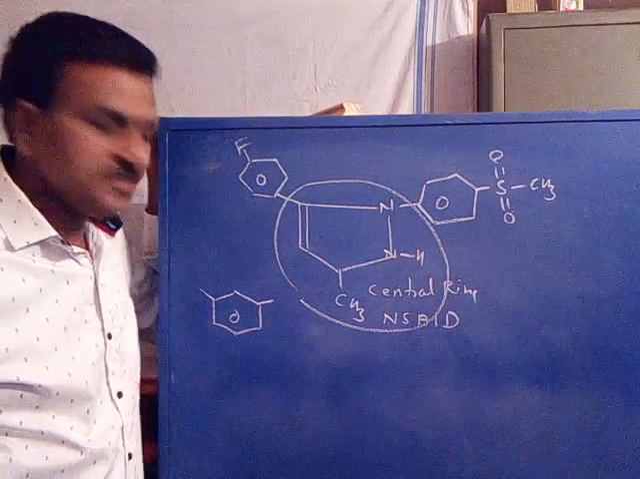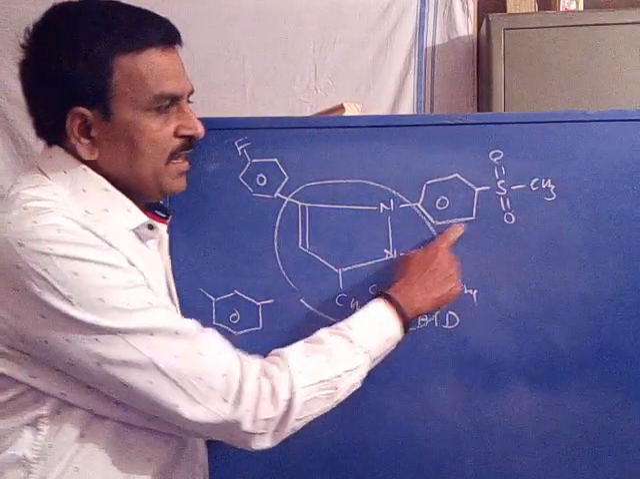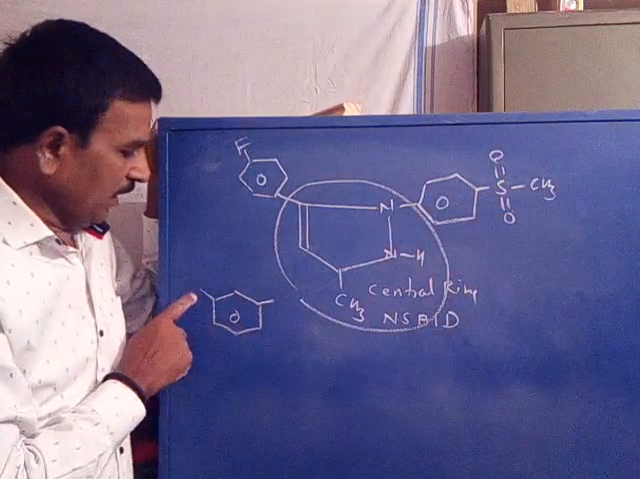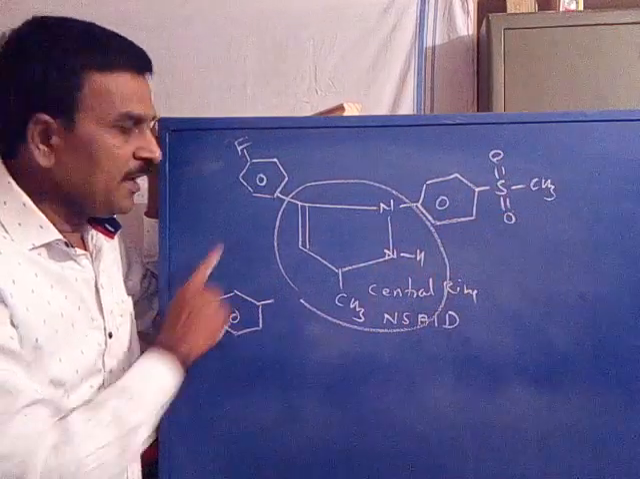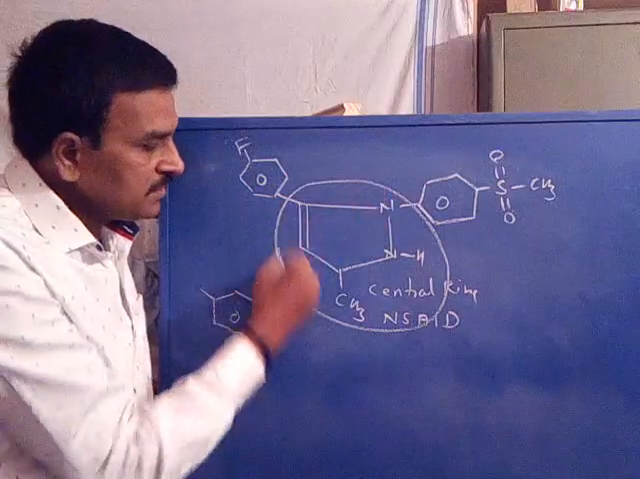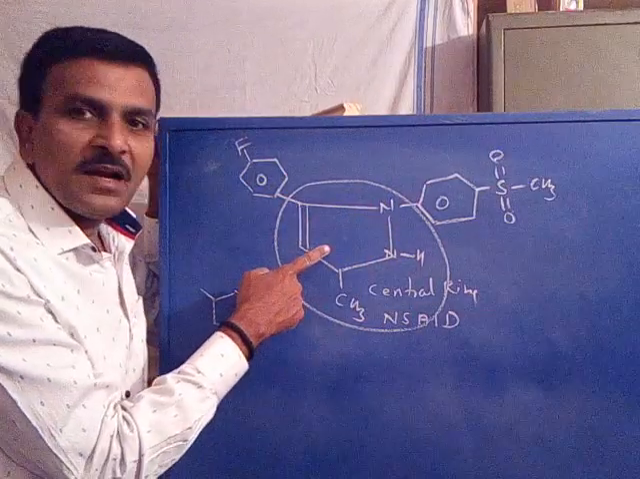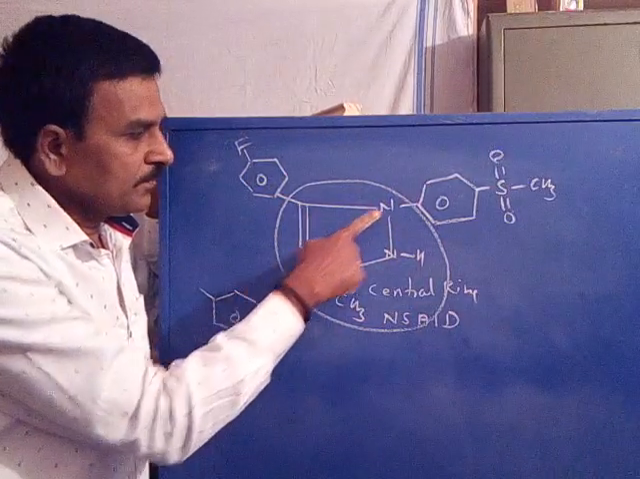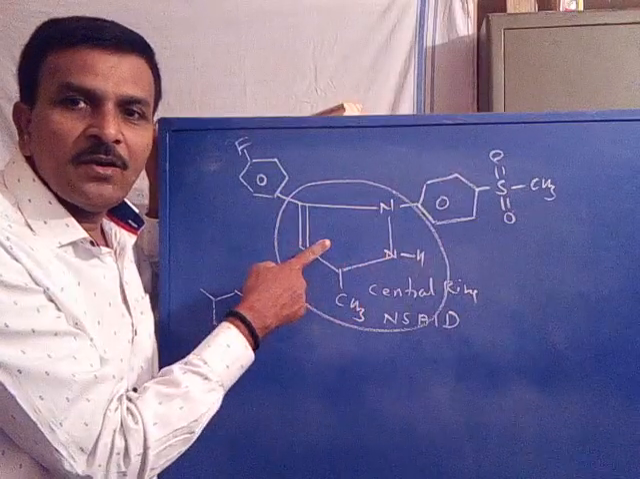Central ring may be benzene. Here, PHSO2CH3 group, here 4-fluorophenyl group. Remaining part is same. Only you change the central ring. Now a central ring is a pyrazole. Two nitrogens are there. Dihydropyrazole.